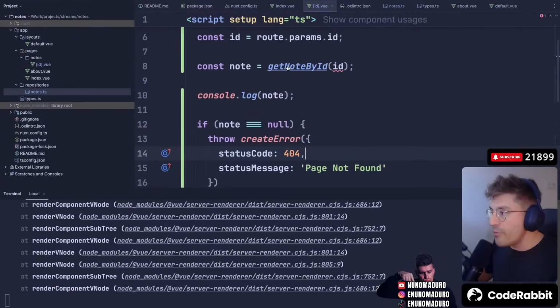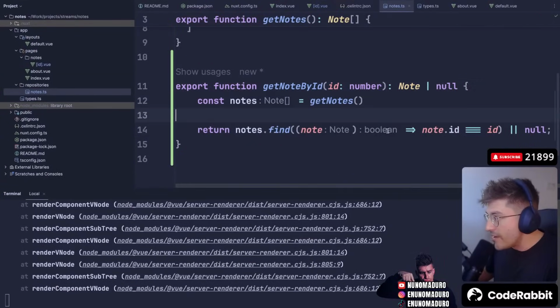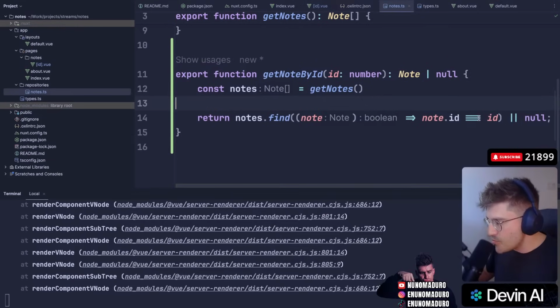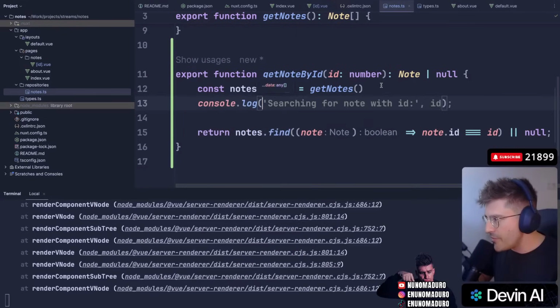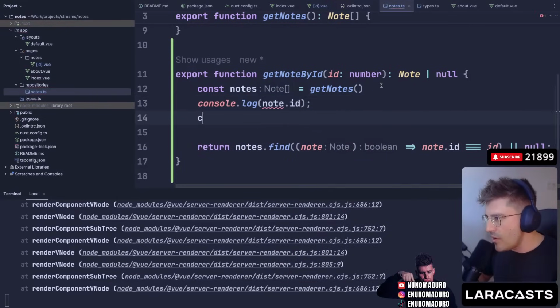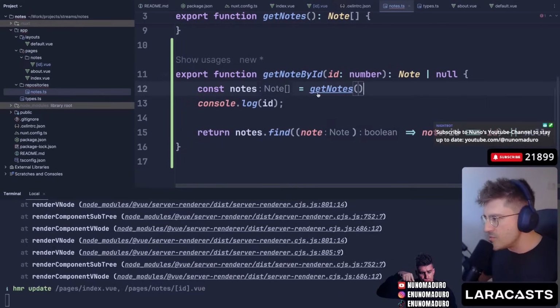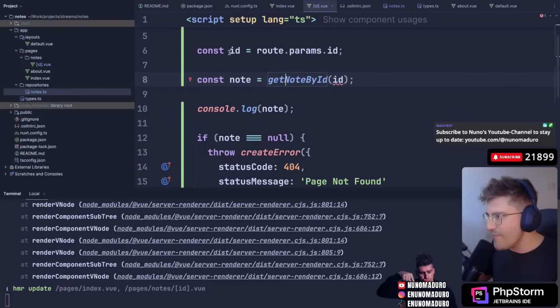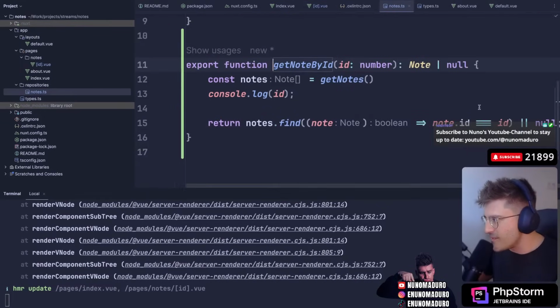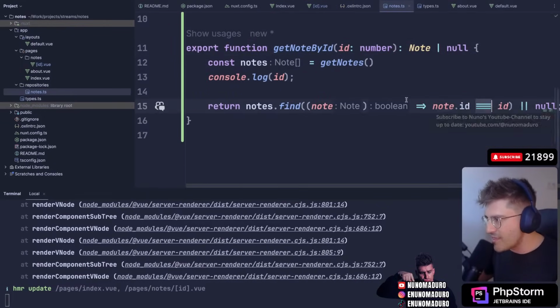Oh, that's a problem from Nuno. That's a mistake from Nuno, actually, because this strict comparison is failing. I guess that's it, because it's not an integer. Let me try that one. I'm gonna type here note.id. I'm pretty sure that's it. So if I console log the ID and the note ID, I'm pretty sure that literally gives me... So we know what is within notes is an integer right there. And I guess the parameter is a string. That's why it's failing, because then it's doing a strict comparison right there.